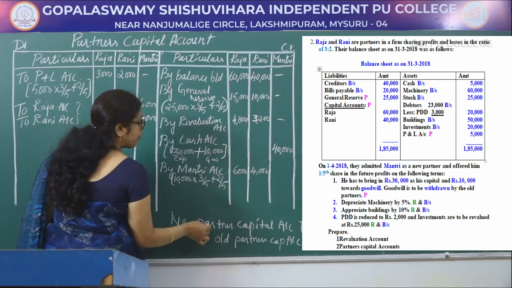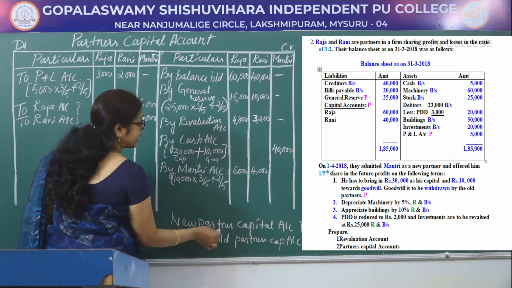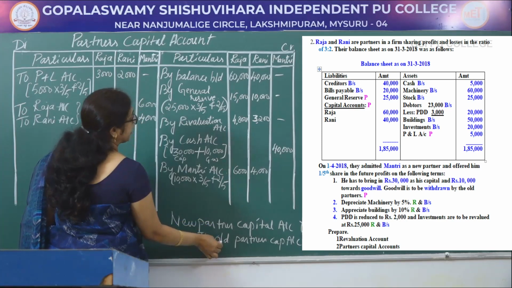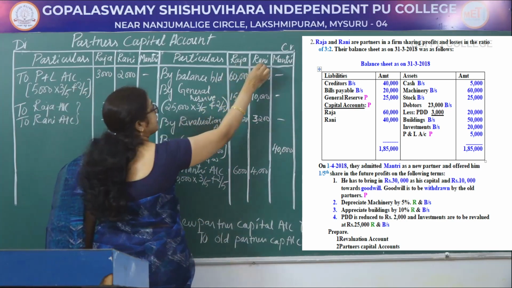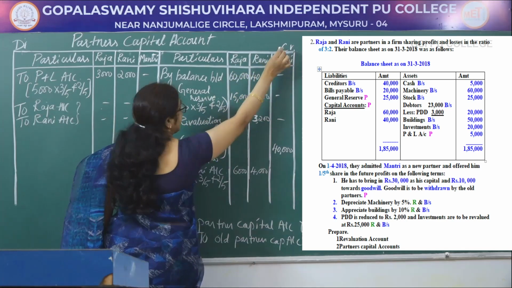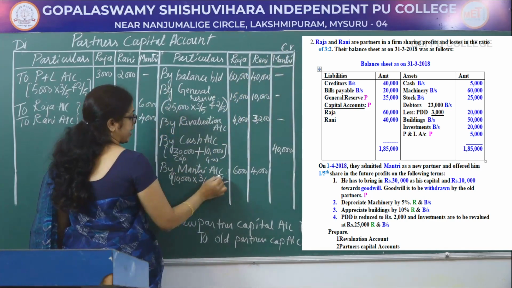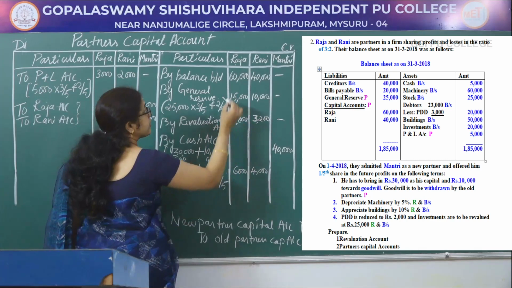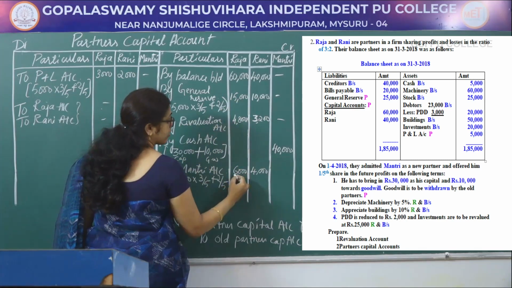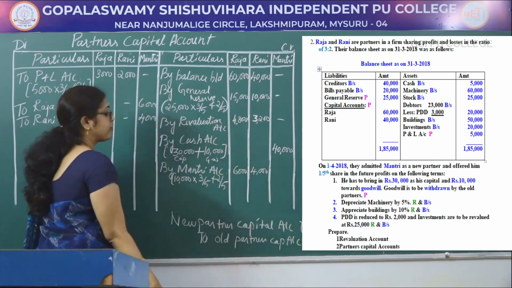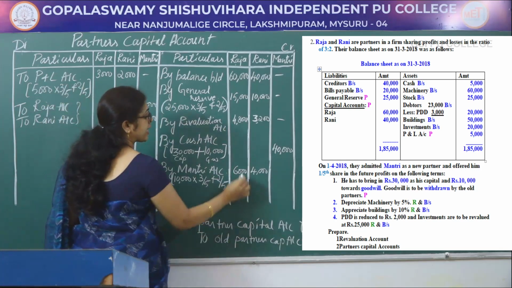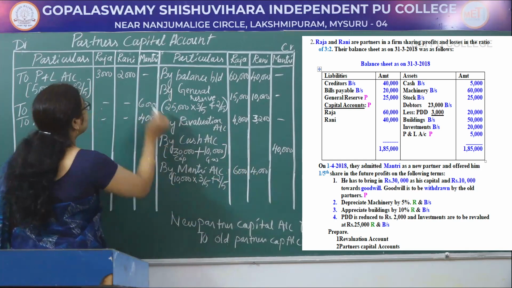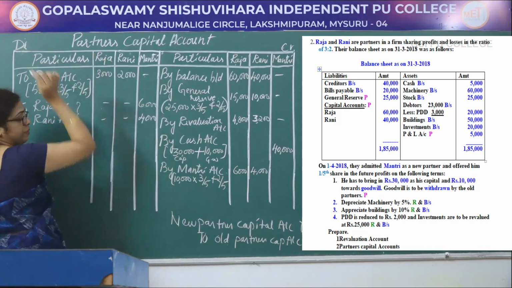That means the new partner account is debited and the old partners' capital account is credited. That's why in the old partners' account we recorded 6,000 and 4,000. Here the old partners' account is credited and the new partner's capital account is debited.